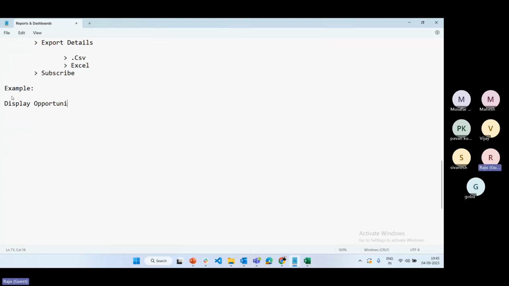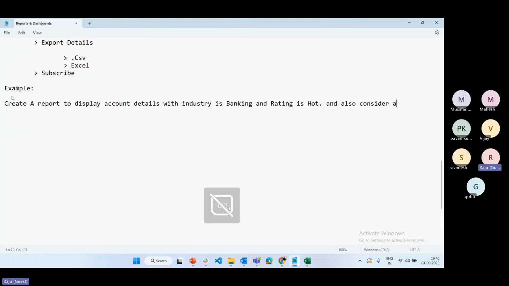Create a report to display account details with industry is banking and rating is hot, and also consider only accounts which have opportunity details.